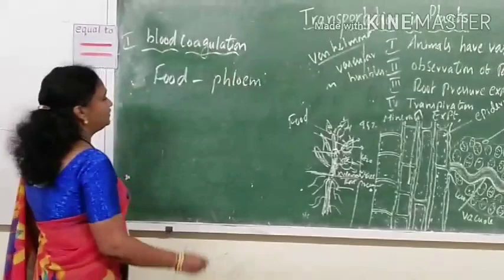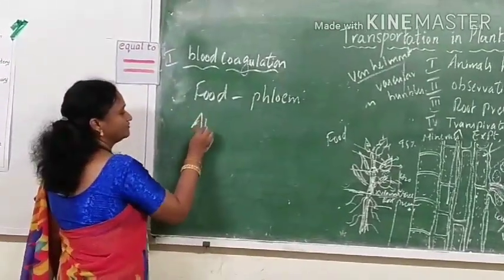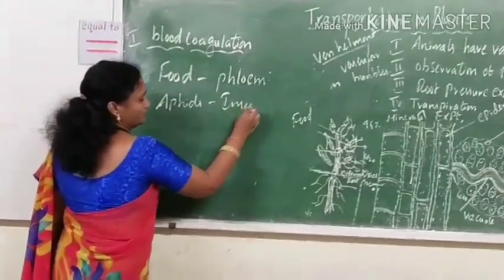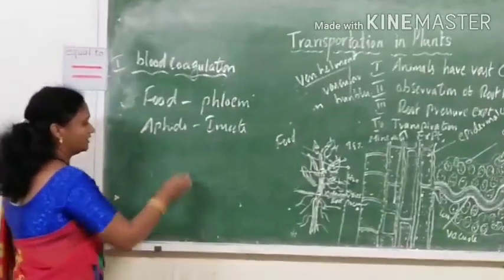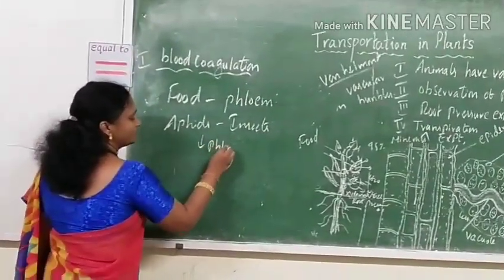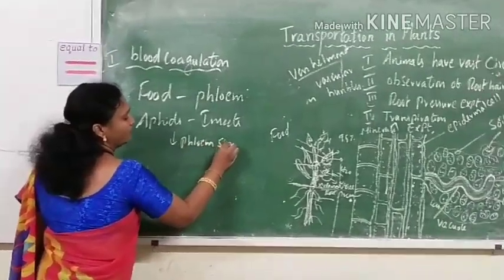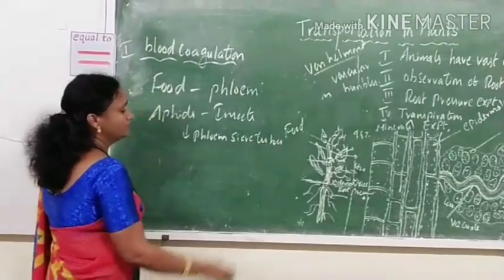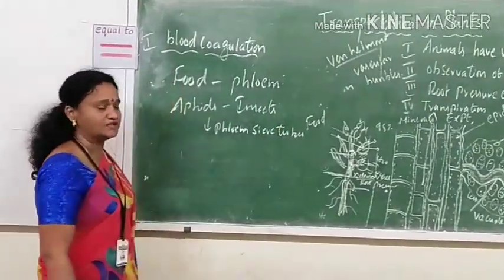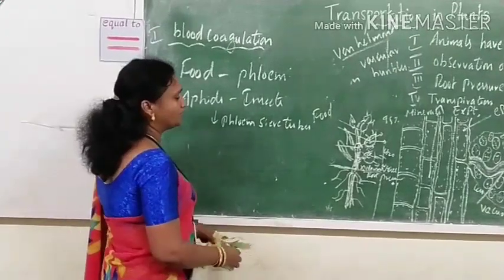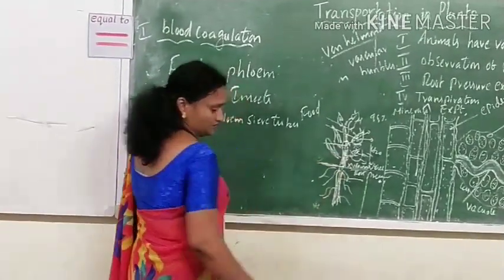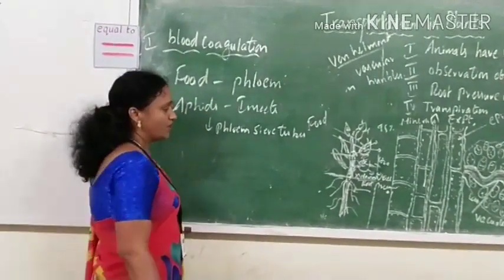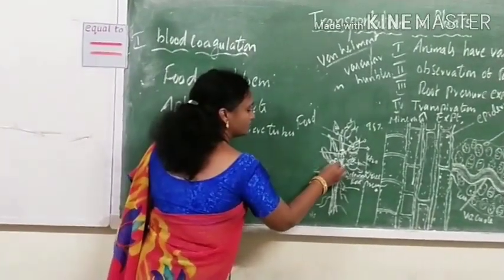And scientists took the help of aphids. Aphids are nothing but small insects. Through this experiment with the aphids, they have clearly confirmed that phloem sieve tubes will be helpful for transporting the food material from the leaf to other parts of the plant. So what experiment they did, we'll see. They observed small tender plants attacked by small insects.